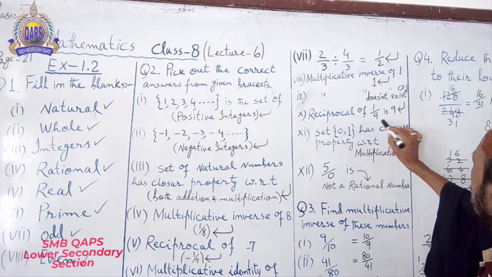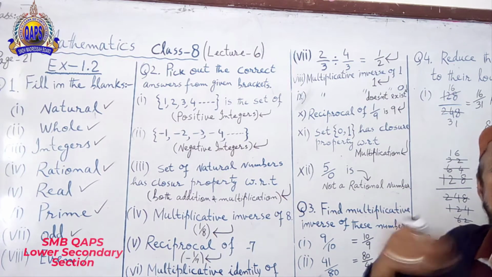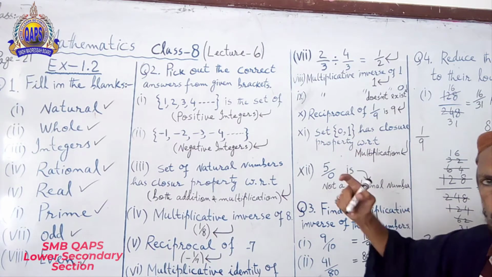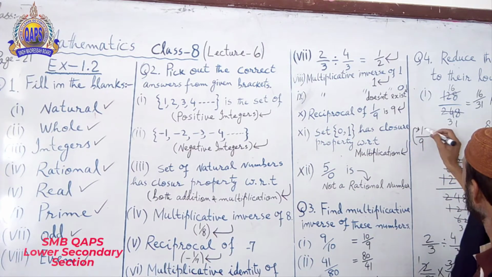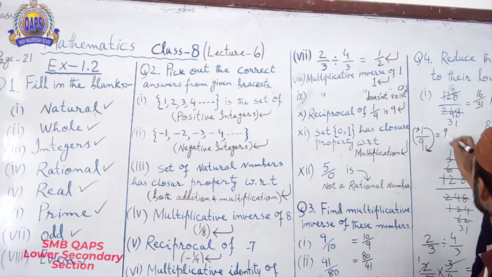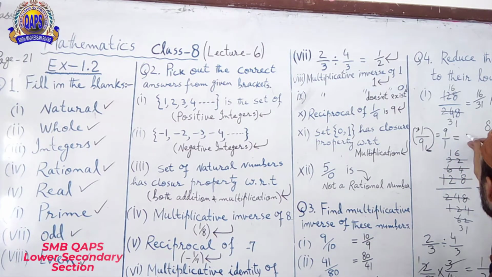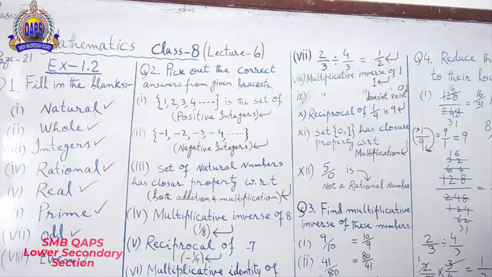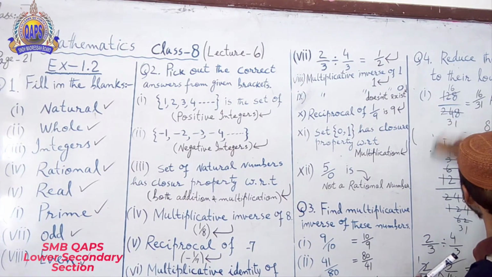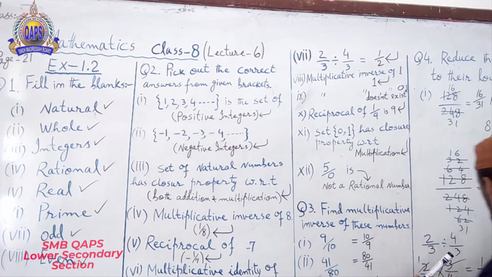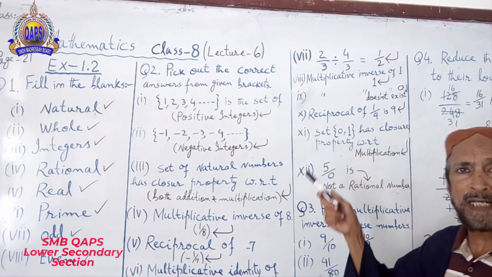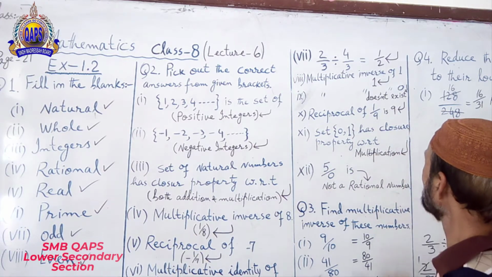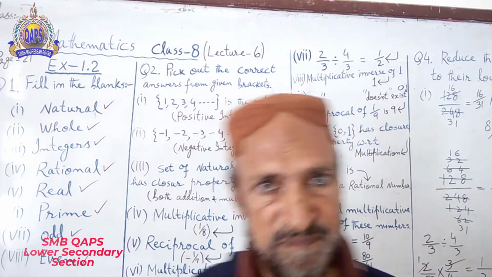Reciprocal of 1 upon 9: look, 1 upon 9. Reciprocal, 9 will be over here, 1 will be over here. It will be 9 upon 1 and 9 upon 1 will be always 9. I hope you understand that. I gave the example, let me rub it out from over here, so it will not disturb the other questions. Set of 0 and 1 has closure property with respect to multiplication.